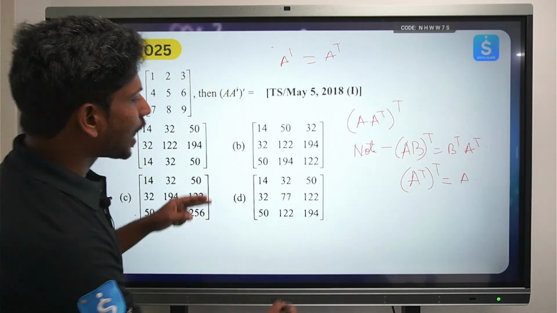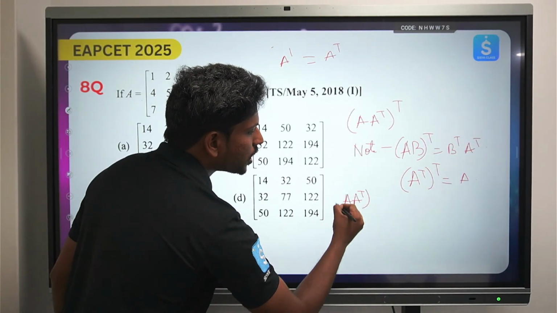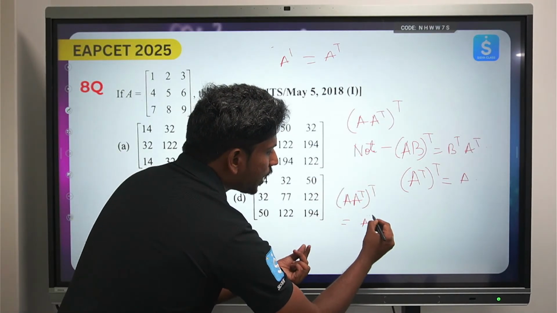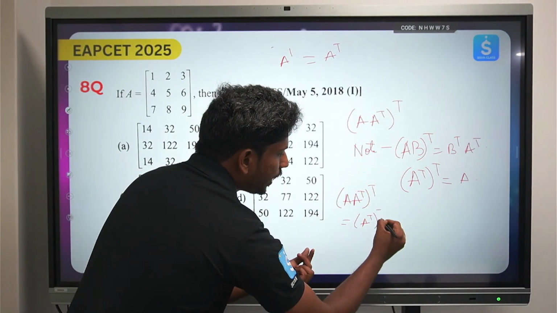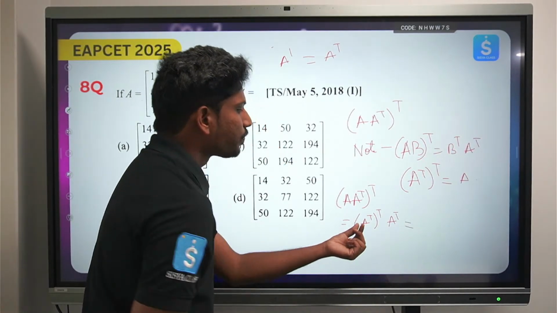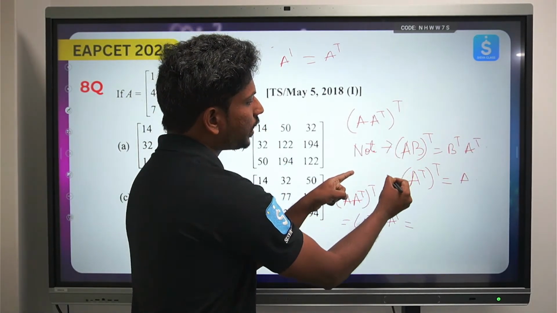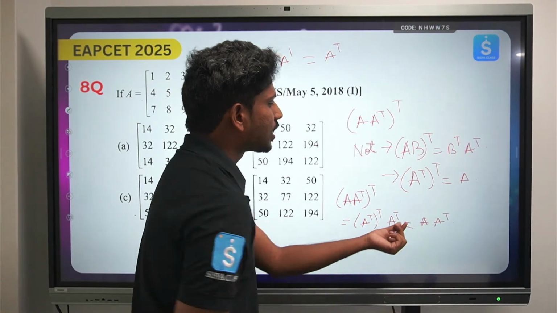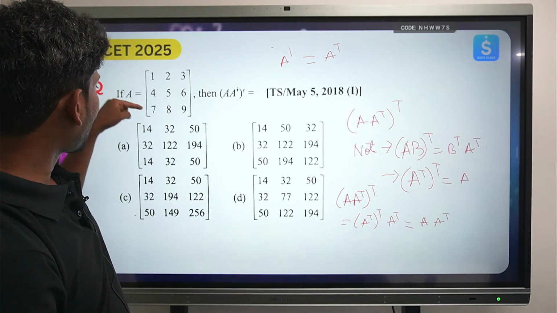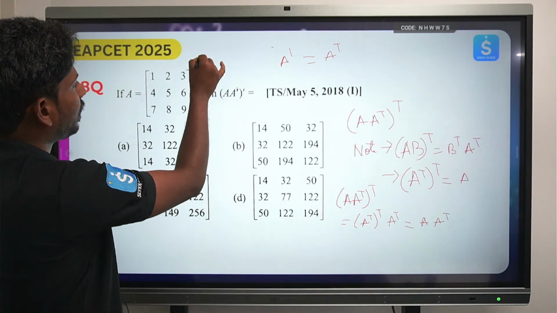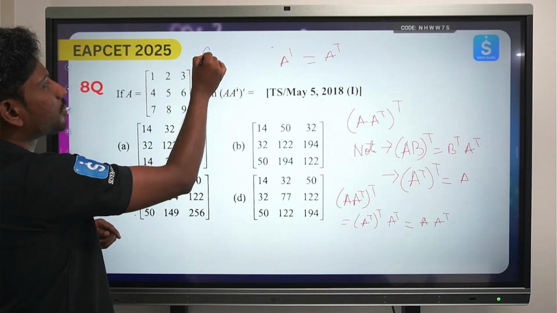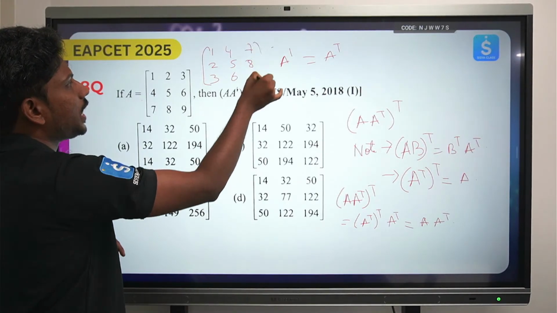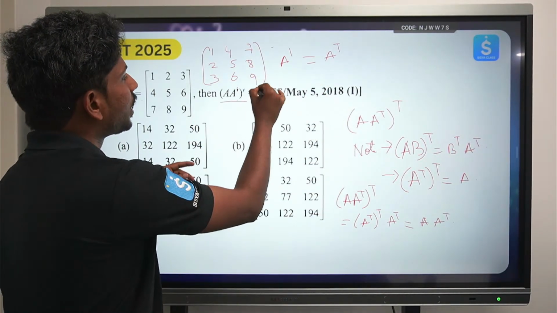రైట్, నౌ వాట్ ఈస్ ఈజ్ ఆస్కింగ్ A into A transpose whole transpose. So this is acting like AB whole transpose, that will become A transpose into A transpose whole transpose into A transpose. Using the first identity, first note point, here using the second note point. So this will become A and this will become A transpose. So A into A transpose. So ఏదైతే ఈ మ్యాట్రిక్స్ ఉందో just take the transpose of it. ఇక్కడే I'm just trying to accommodate here itself. What would be the transpose of this? 1 2 3 4 5 6 7 8 9. So this is the A transpose. Ultimately దీన్ని మొత్తం సాల్వ్ చేస్తే నాకు వచ్చిన ఆన్సర్ ఏంటి?